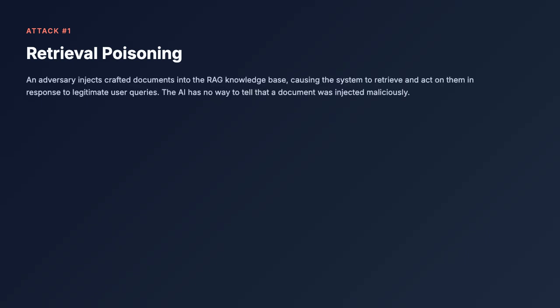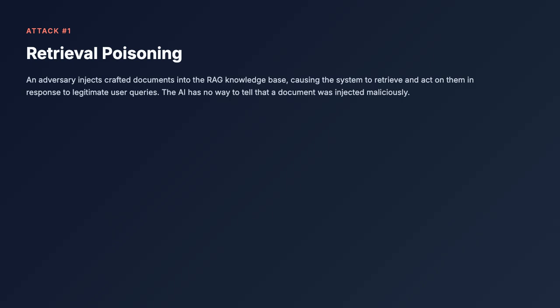The first major attack is retrieval poisoning. An adversary injects crafted documents into the RAG knowledge base, causing the system to retrieve and act on them in response to legitimate user queries. The AI has no way to tell that a document was injected maliciously. It simply uses whatever its retriever returns.